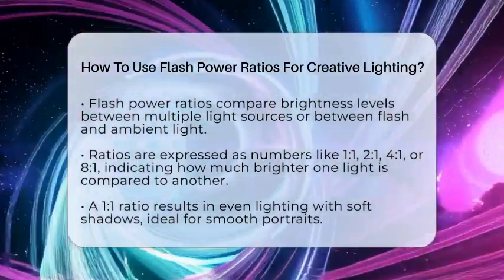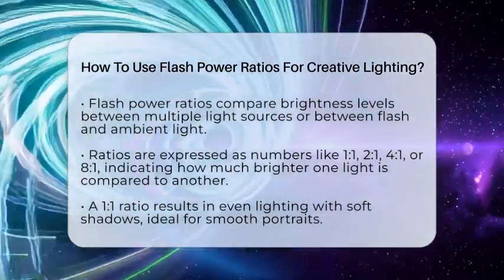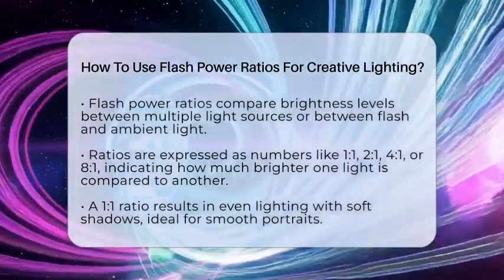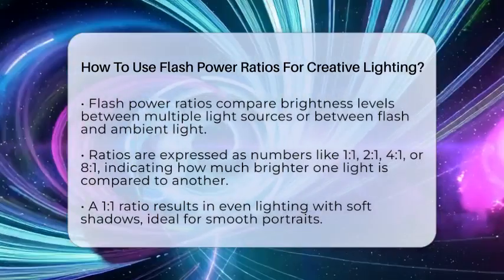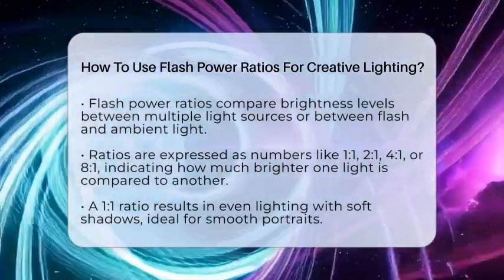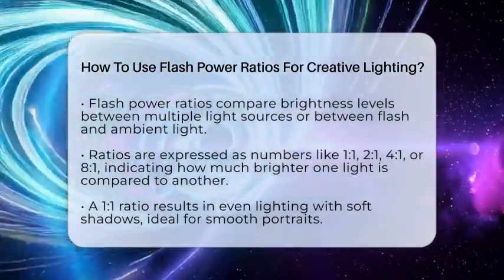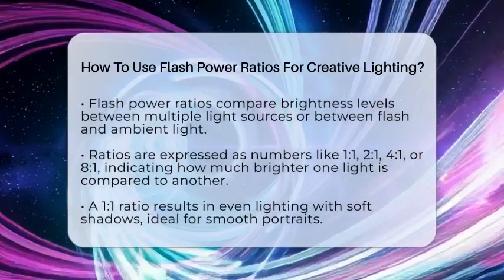These ratios compare the brightness between two or more flashes or between a flash and ambient light. They are expressed as ratios like 1:1, 2:1, 4:1, or 8:1. The numbers show how much brighter one light is compared to another.